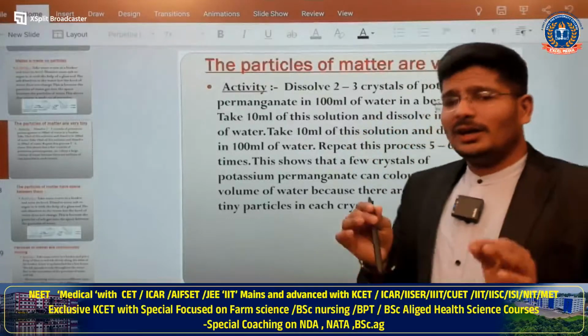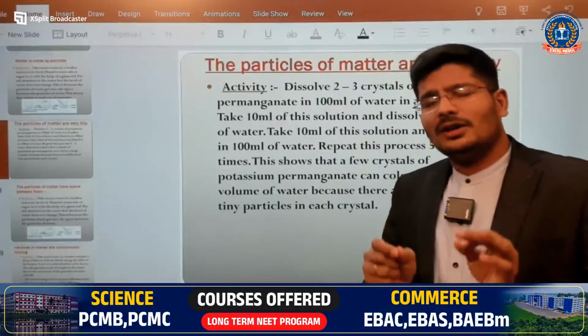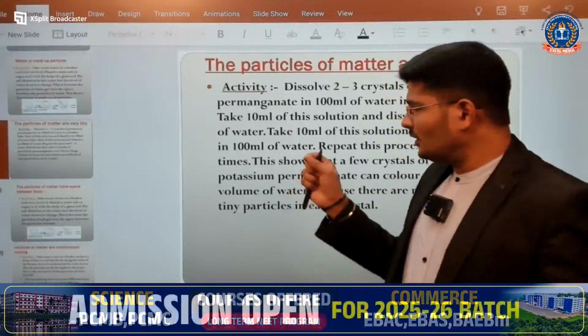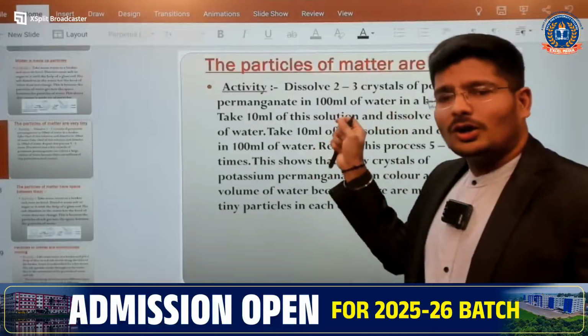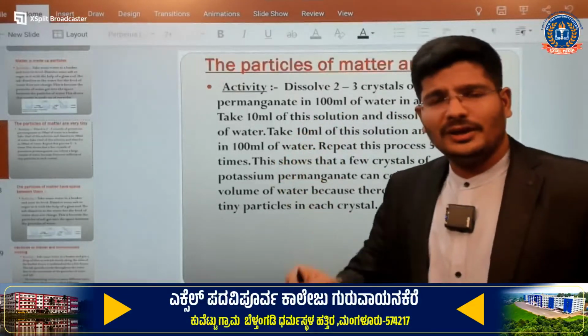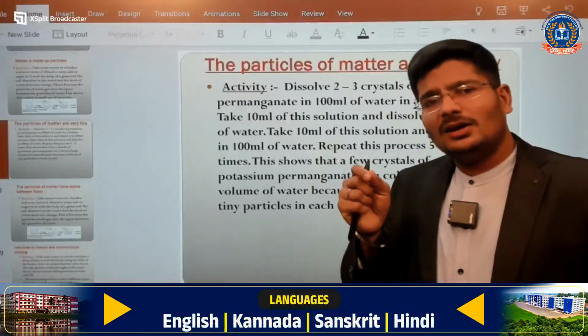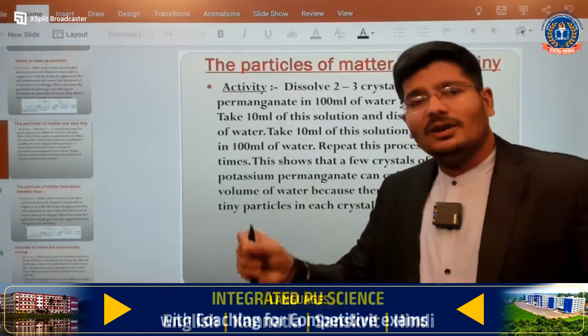What you are going to get? A very light pink color. And why is it? Because this observation shows that this particular atom in the solution is very small, and it can dissolve, and it can be seen in each and every dilution.